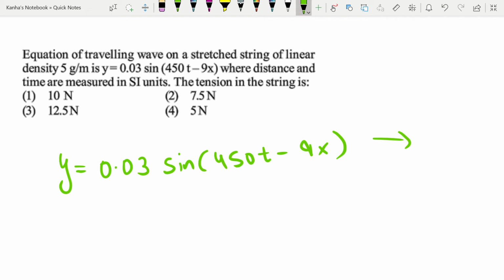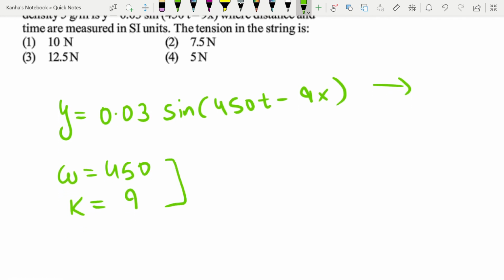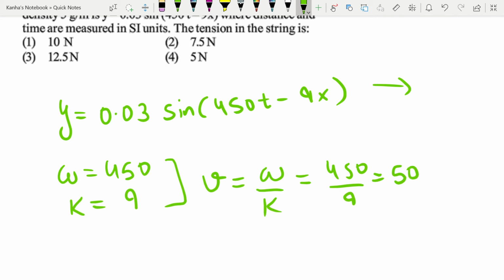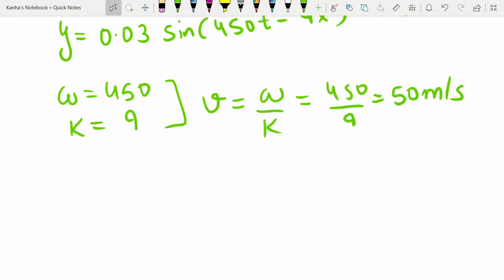Now if you compare it with the standard equation of wave, you will see that omega is nothing but 450, and your k is nothing but 9. With these two you can find the velocity of the wave, which is nothing but omega by k, which is 450 by 9, or 50 meter per second. Now velocity of a traveling wave on a stretched string is given by a formula that you already know: velocity is given by root of T by mu, where mu is the mass per unit length.